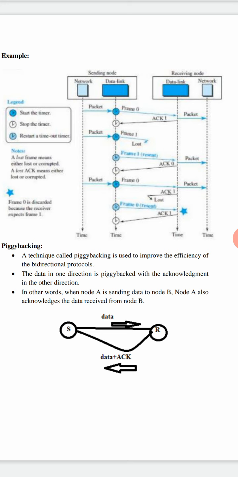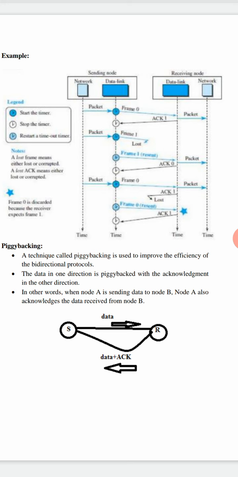Once receiver receives the data, receiver will send the acknowledgement back to sender. Just assume if receiver also has some data to send for the same sender, then instead of sending the data separately and acknowledgement separately, what will the receiver do? Receiver will send the acknowledgement of the data received plus its own data to the sender at one time. That is nothing but piggybacking.